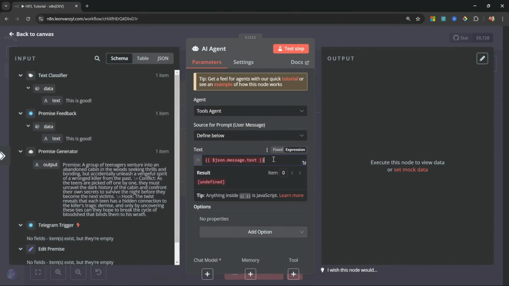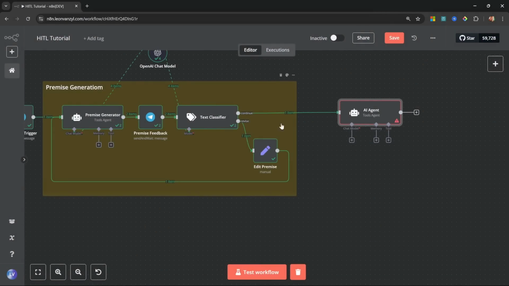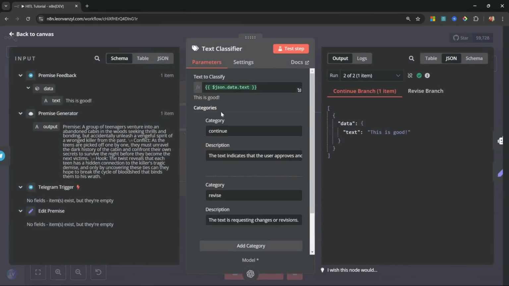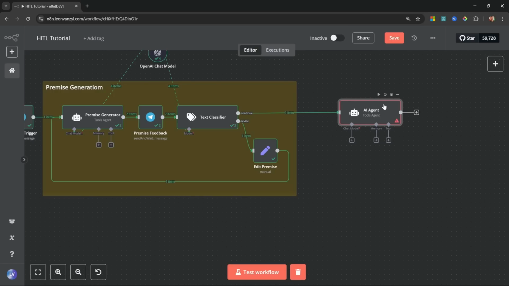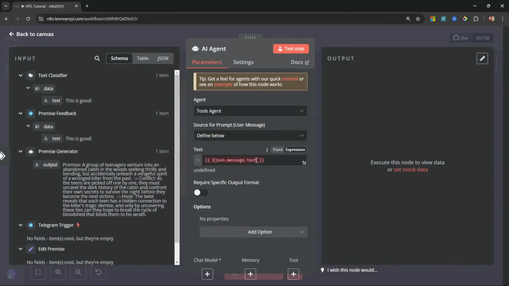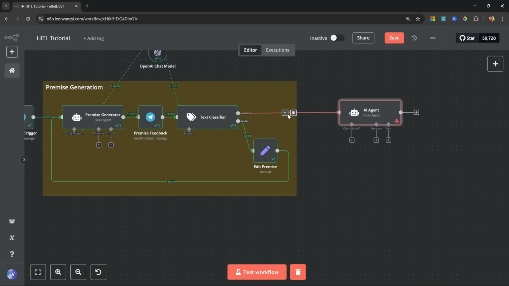Now it's not going to work as is, and that is because the text classifier node is the one calling our agent, and the text classifier node is passing the data in a different structure. So it's passing the data in this data field with a text property. And of course our agent is expecting the values to come from message.text. Again, this is a very easy fix.